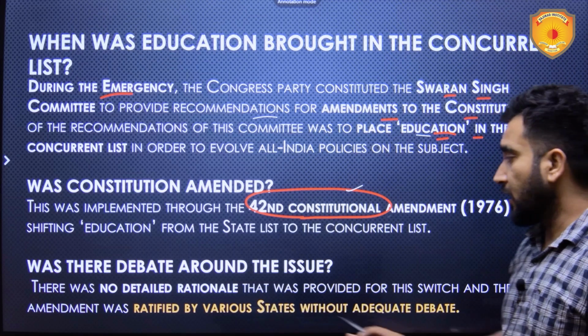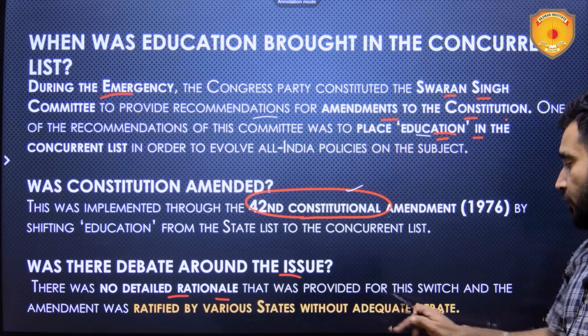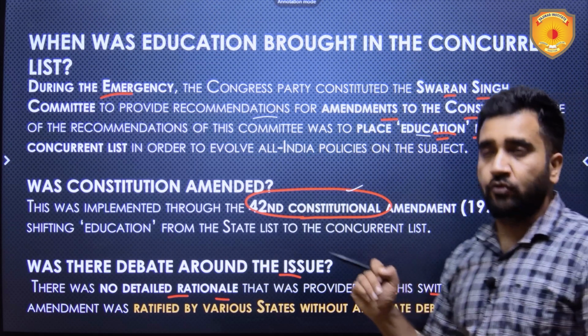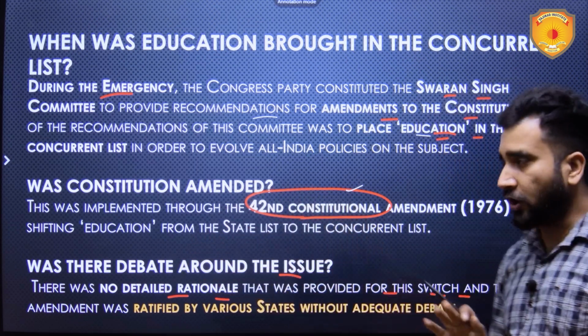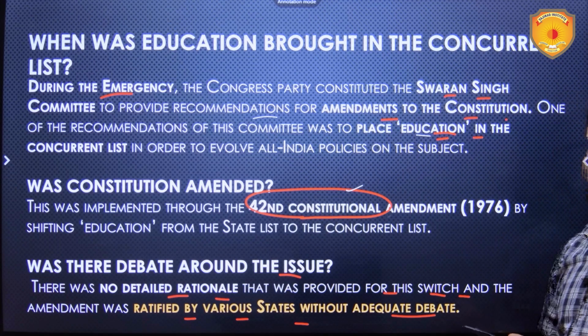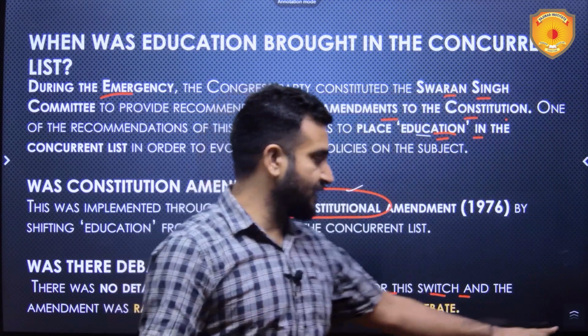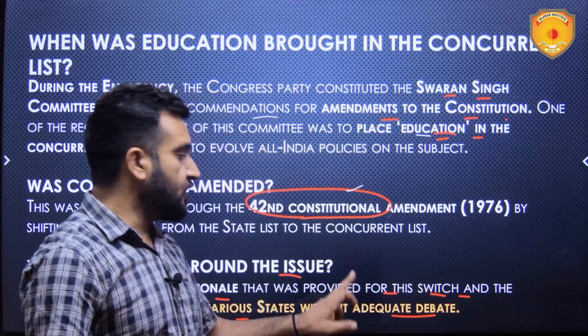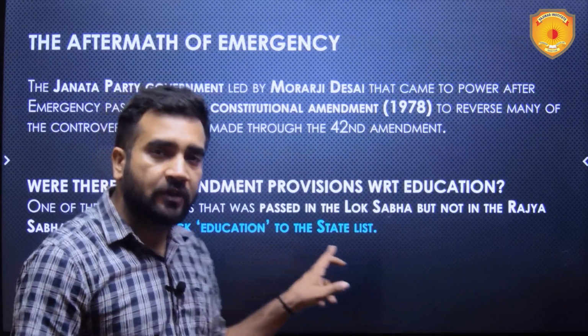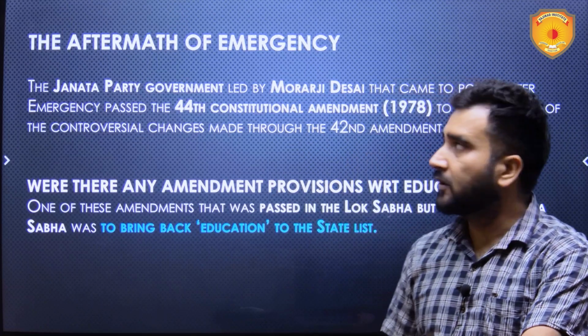Was there debate around the issue? There was no detailed rationale provided for this switch of education from the state to the concurrent list. This amendment was ratified by various states without adequate debate, because in most of the states there was a Congress government. It was that rigid provision of the constitution which had to be ratified by at least 50% of the states. So they did it without debate and discussion.